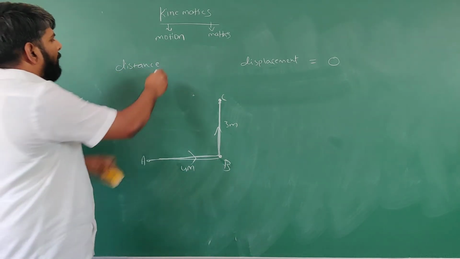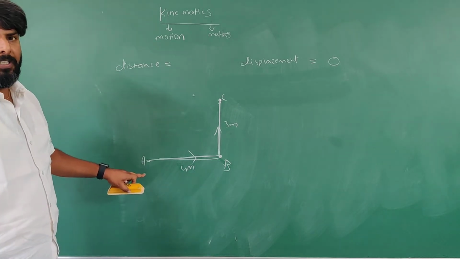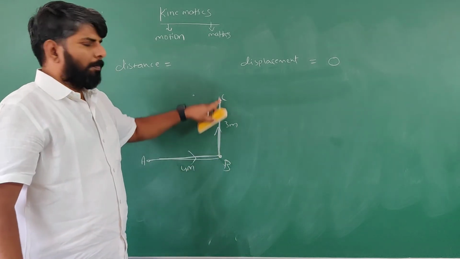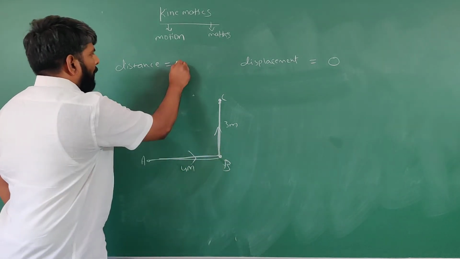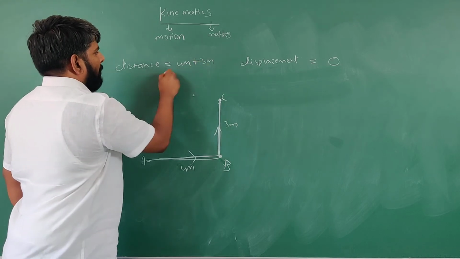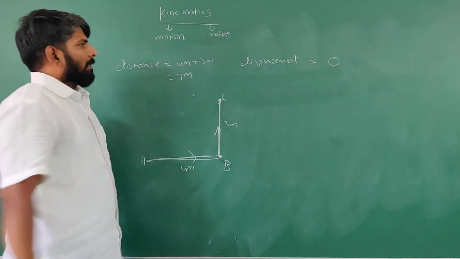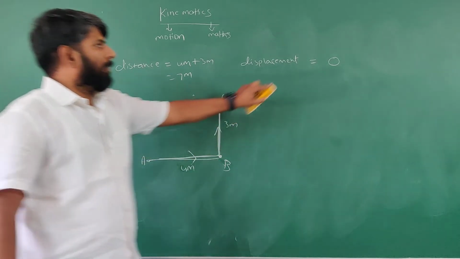In this case, total distance covered by the body is equal to... general formula, what is the statement for distance? Length of the original path. So what is the length of the original path? A to B 4 meters plus B to C 3 meters. So what is the total distance? 7 meters. Got it? Total distance 7 meters.